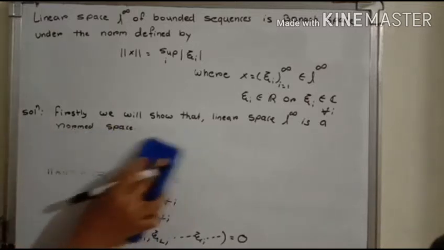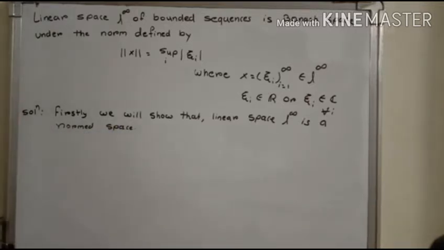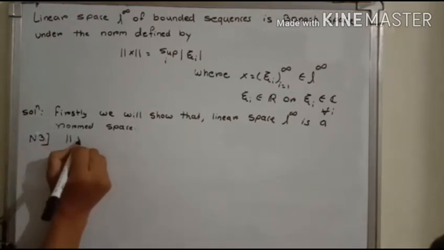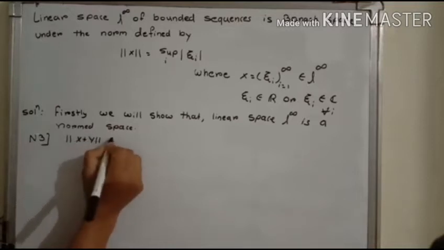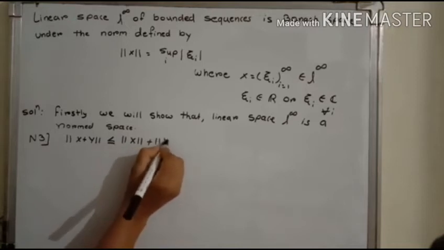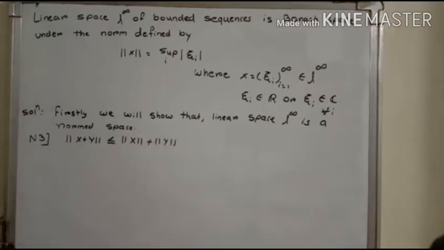Now we come to the third property of the norm, which is that the norm of x plus y is less than or equal to the norm of x plus the norm of y. Here we have to prove the triangle inequality. So we start with any two elements of L infinity.